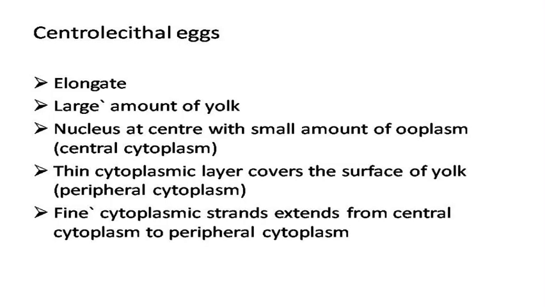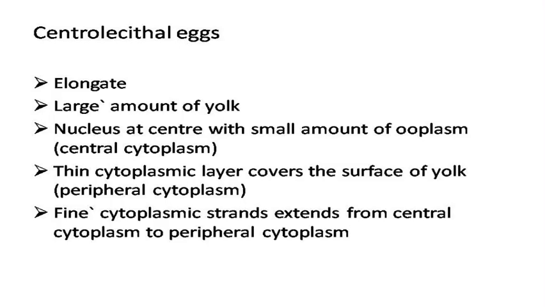Next is centrolecithal egg. These centrolecithal eggs are elongate and they contain large quantity of yolk. The nucleus is seen at the center with a small bit of cytoplasm. This is known as central cytoplasm. And this large quantity of yolk is surrounded by a layer of cytoplasm in the periphery. And this cytoplasm is known as peripheral cytoplasm. Central cytoplasm and peripheral cytoplasm are connected by fine cytoplasmic strands. Example is eggs of insects.